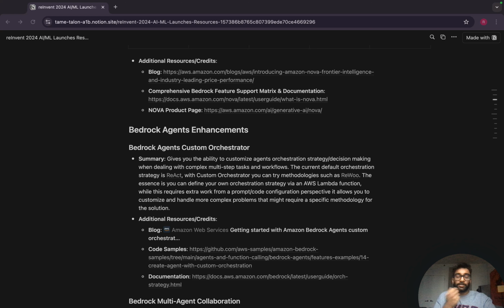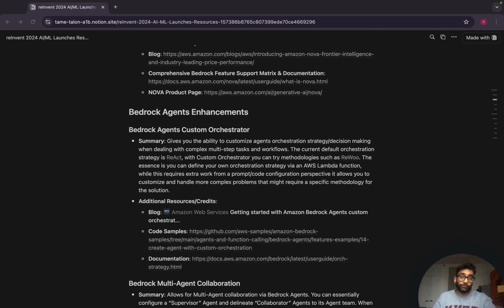And the reason agents are so important is that's really where the Gen AI space is trending towards more and more, because we really want to simulate what a human would almost think like, which is as an input comes in, I know the right tool or right kind of place to look for an answer, right? And that's what we're trying to mimic with agents, and that's why Bedrock Agents is such a crucial feature, because it's a managed kind of agent service, and this was launched earlier in the year, or I think last year. I'd have to double check that.